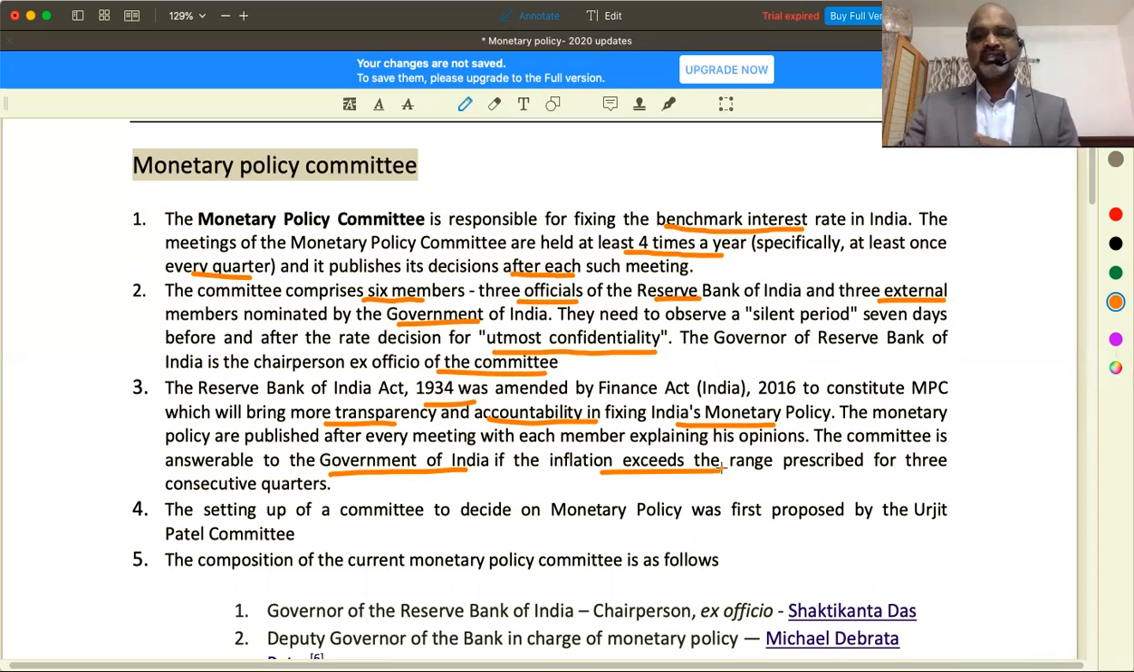The Finance Act of 2016. The Government of India constituted this so that whenever inflation goes beyond control, the Monetary Policy Committee is supposed to suggest certain rates that will curb inflation.